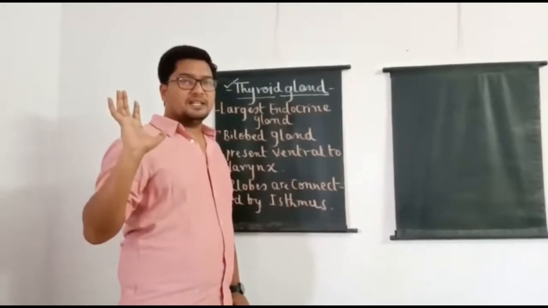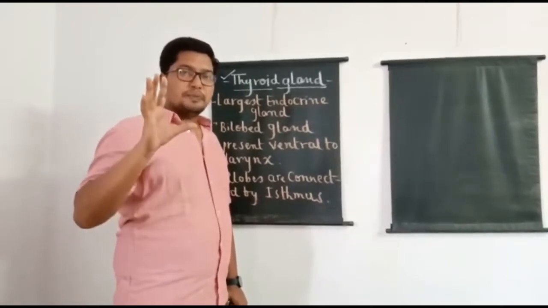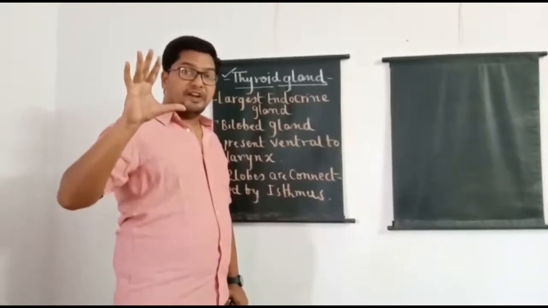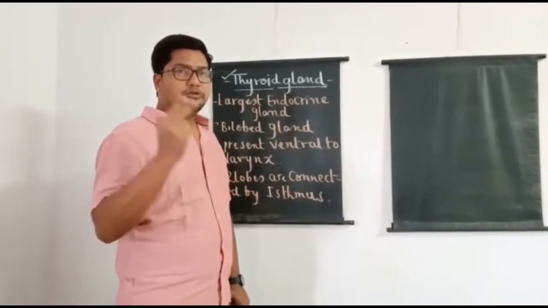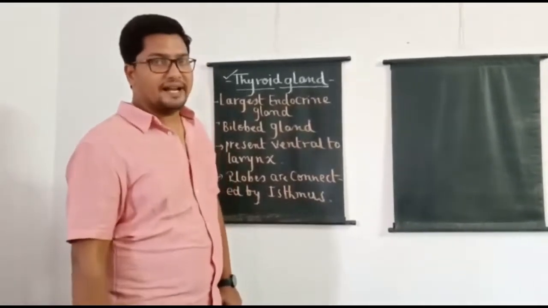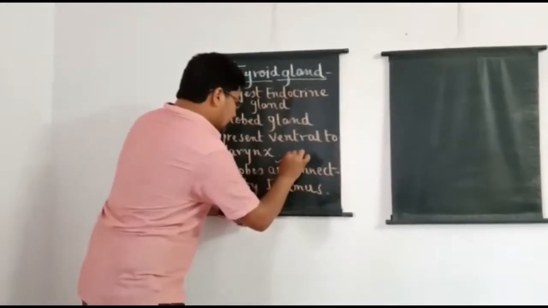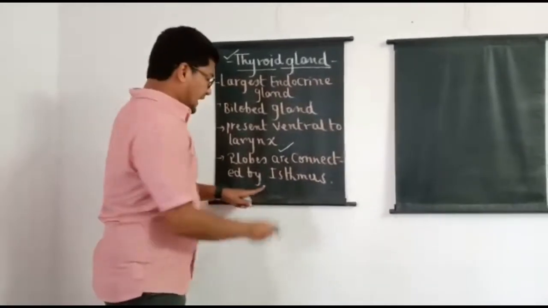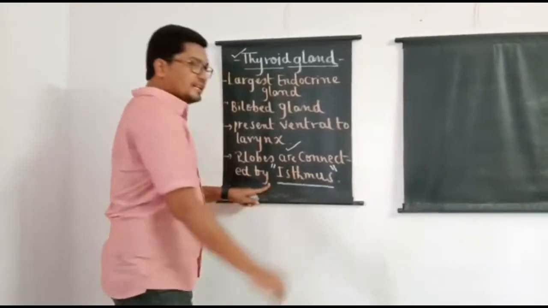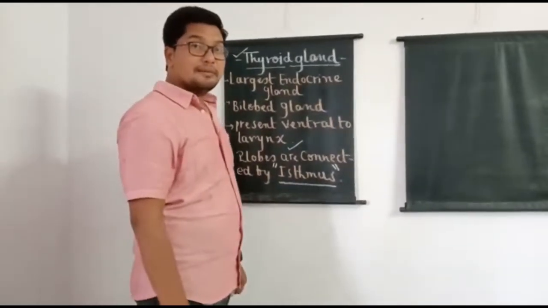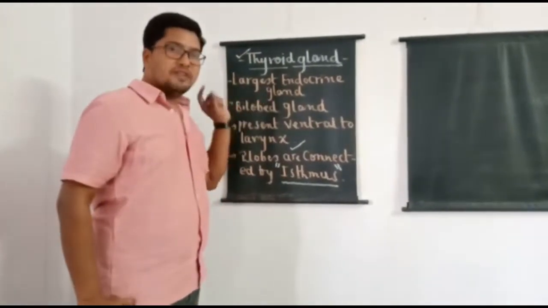So simply speaking, what is the location of thyroid gland in the human body? It is present in the neck region ventral to the larynx. How many lobes are present in the thyroid gland? Two lobes are present in the thyroid gland, and two lobes of the thyroid gland are connected by a bridge, and this bridge which connects two lobes of the thyroid gland is called isthmus. So this is the structure and location of the thyroid gland.